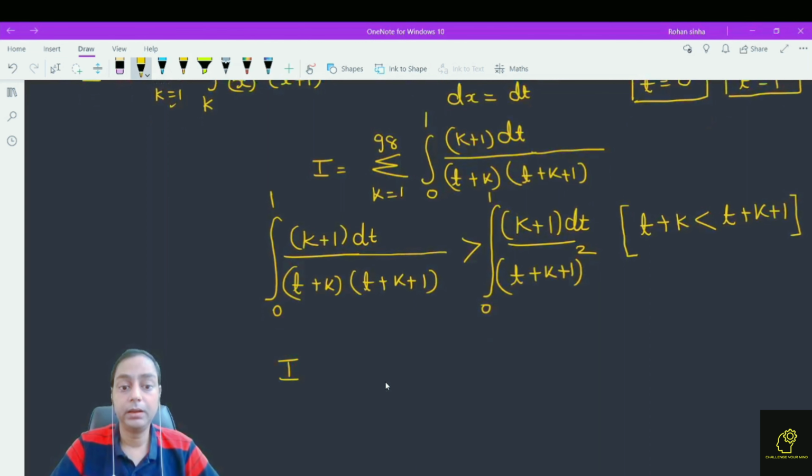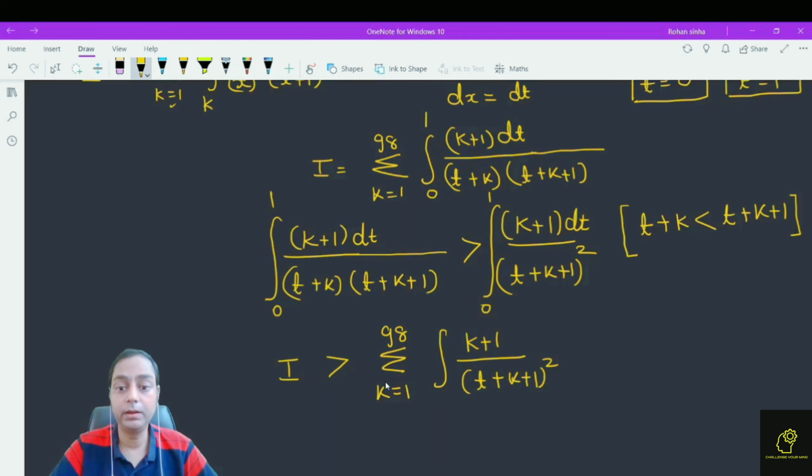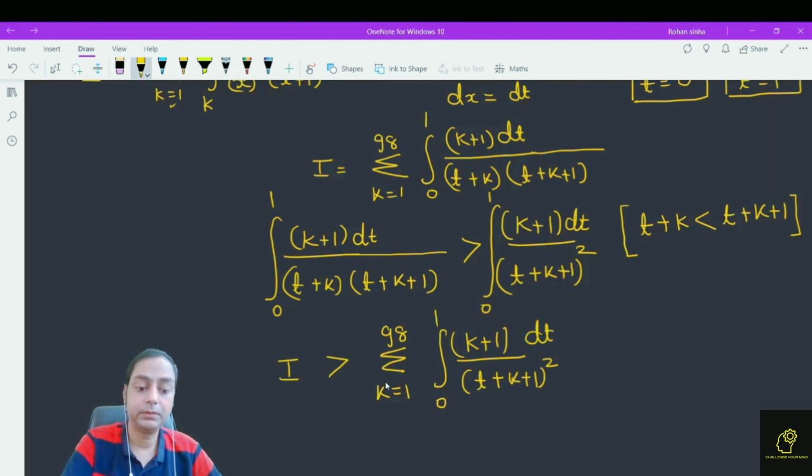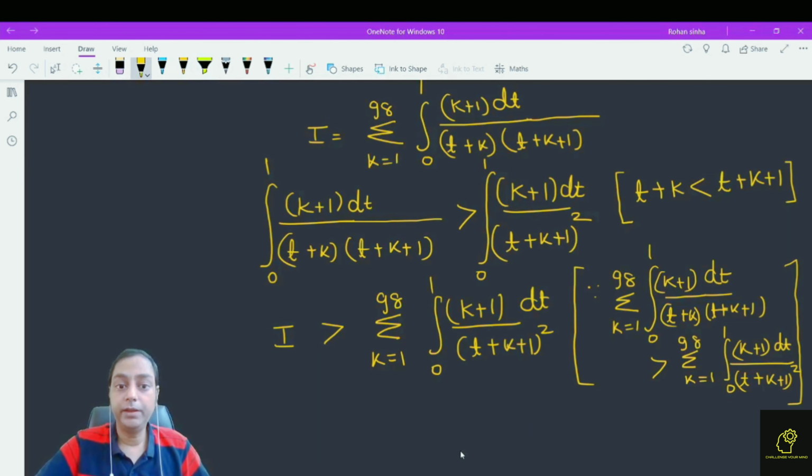I is greater than sigma k equals 1 to 98 of the integral from 0 to 1 of (k plus 1) dt divided by (t plus k plus 1) whole square, because the term with (t plus k)(t plus k plus 1) is greater than the term with (t plus k plus 1) whole square, and taking sigma, this term is always greater than this.